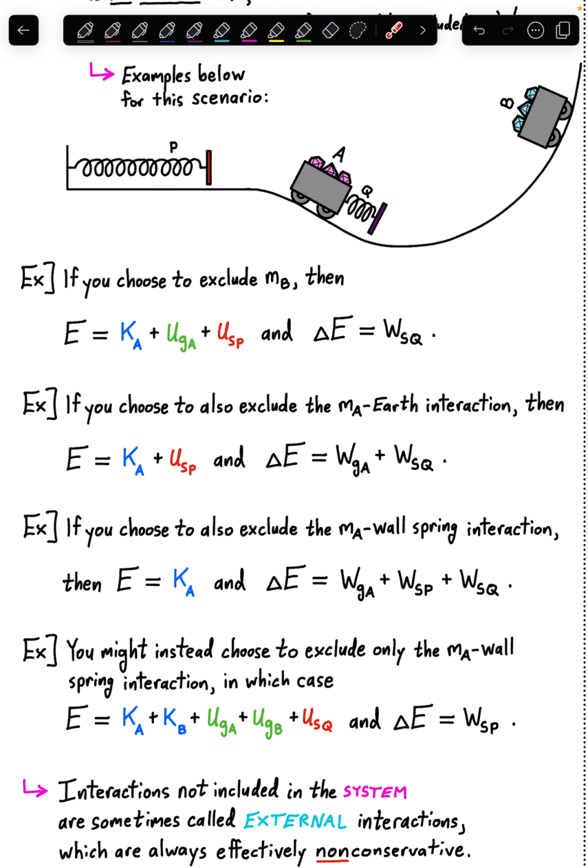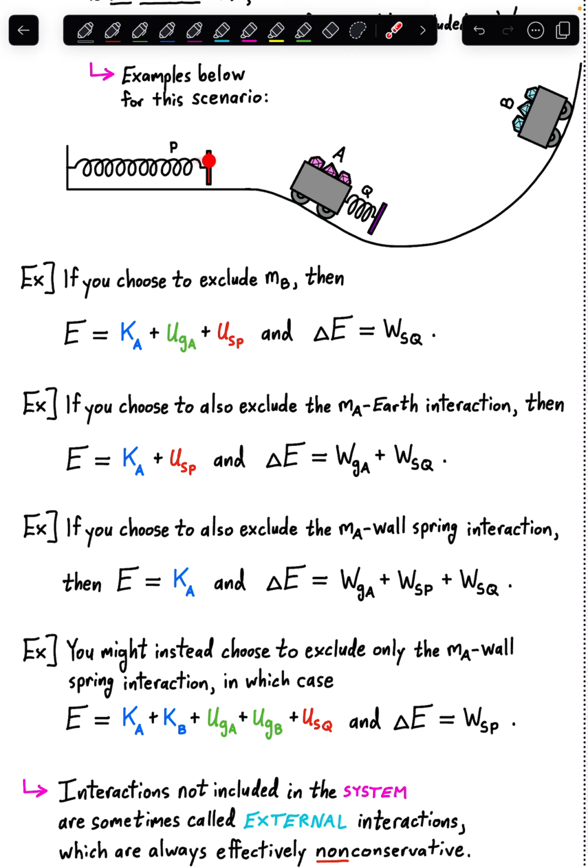Let's go back to our initial choice where we had everything included, all 6 terms, and then instead choose to exclude just the MA wall spring interaction. So what if we go back to including everything except this spring interaction here? If we exclude that spring potential energy, so we have just the spring potential energy of spring Q, but not of spring P in our system, so we have these 5 terms instead of the original 6.